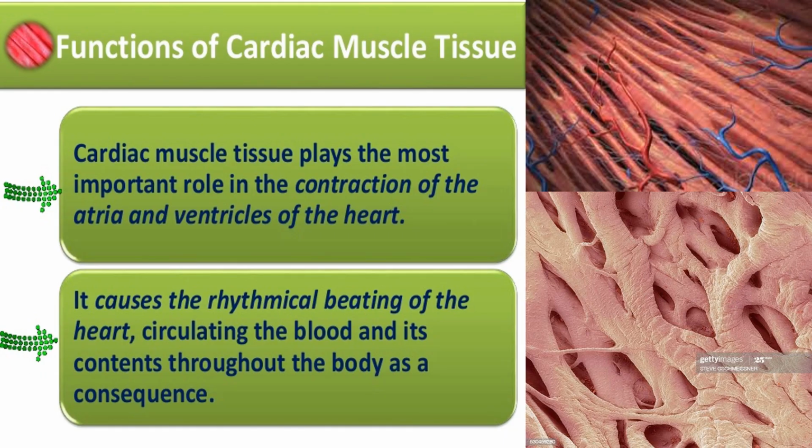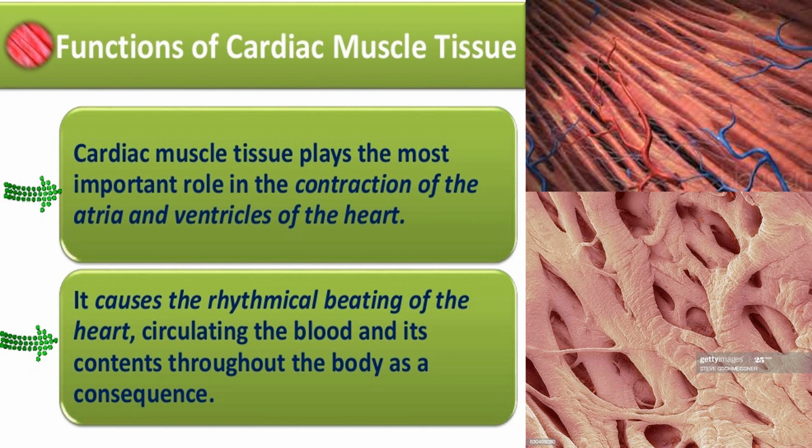So the function of this cardiac muscle tissue is to give autorhythmicity, or the contraction and relaxation. The rhythmical beating of the heart is with the help of this cardiac muscle.